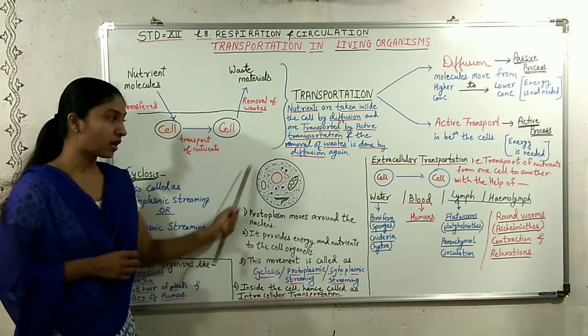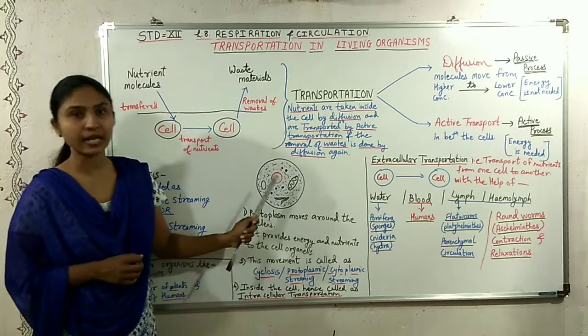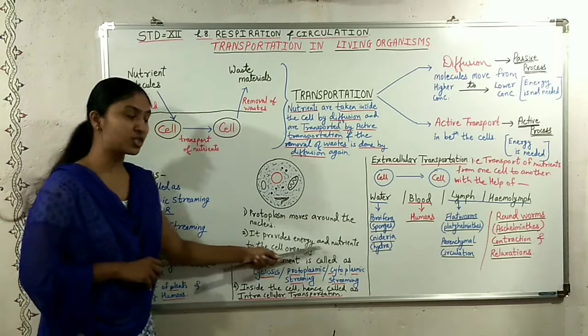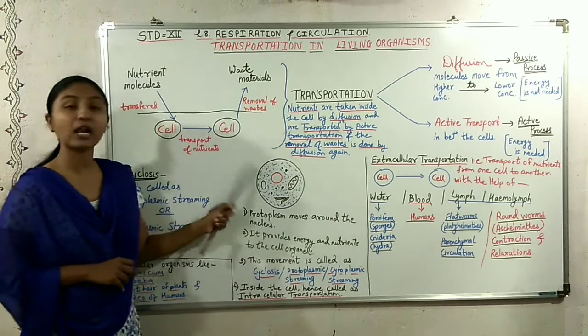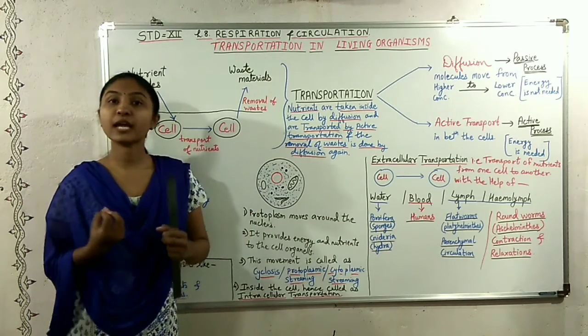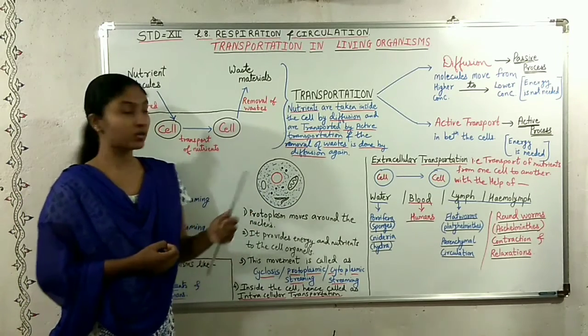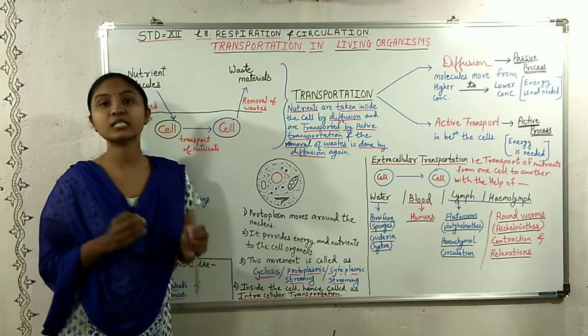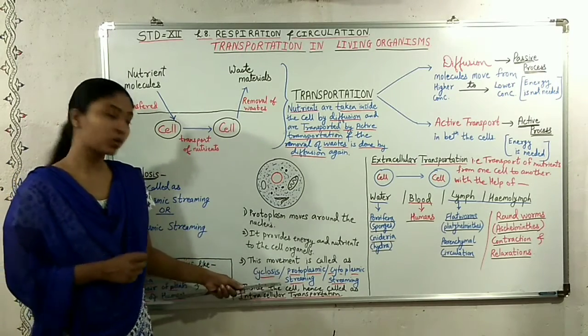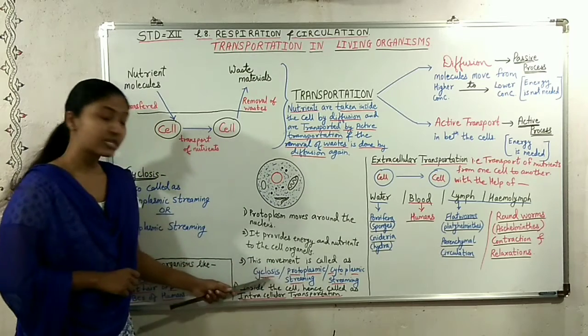It moves around the nucleus inside the cell, and this movement of the protoplasm provides energy and nutrients to the cell organelles which are present inside the cell. And this movement of protoplasm is called cyclosis.